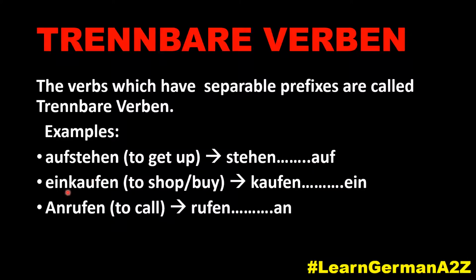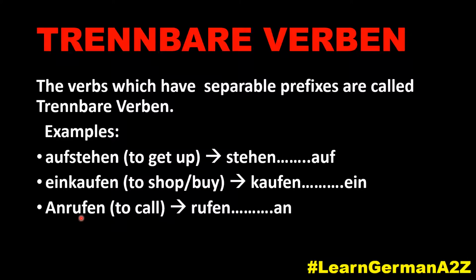Let's see one more example. Einkaufen. Ein plus kaufen. This prefix is ein, which means to shop or to buy. So the same way we use it, kaufen, ein. Ein, the prefix at the end of the sentence. Let's see one more example. Anrufen.